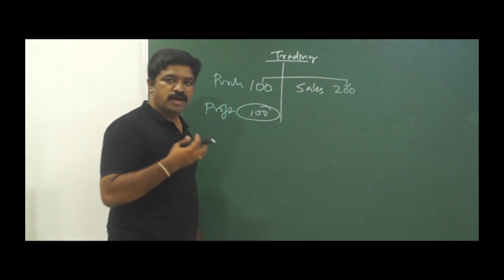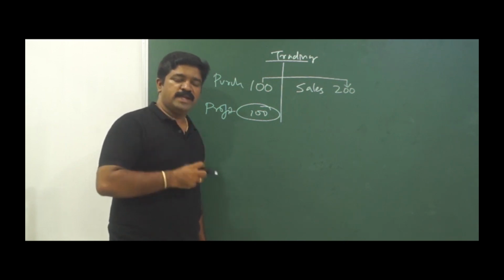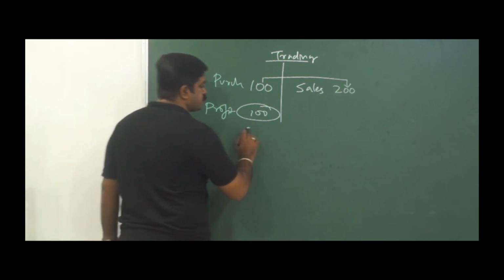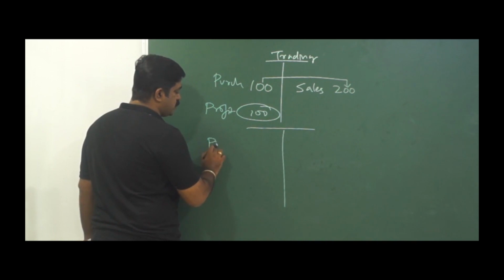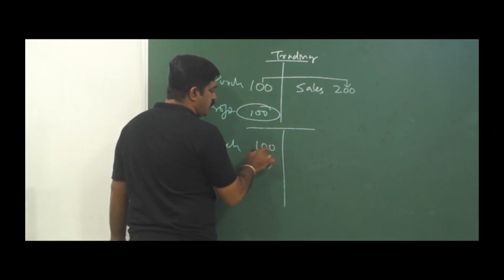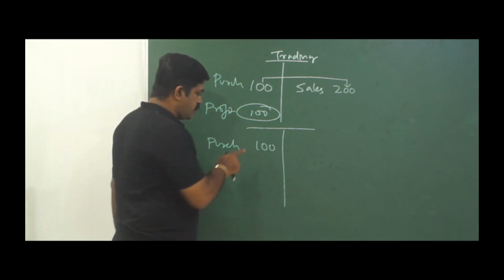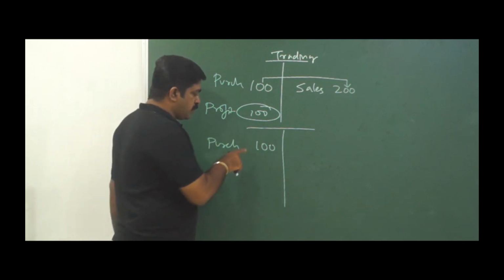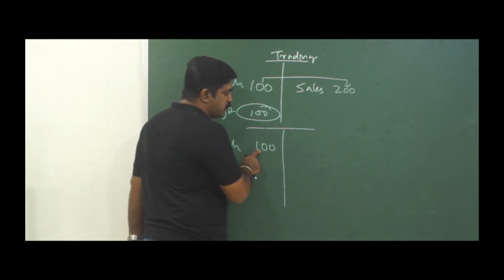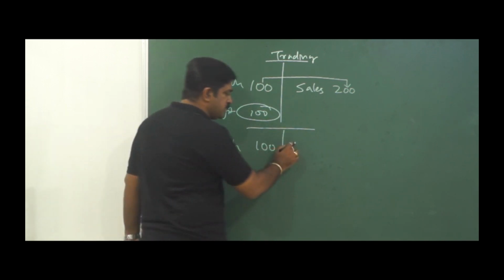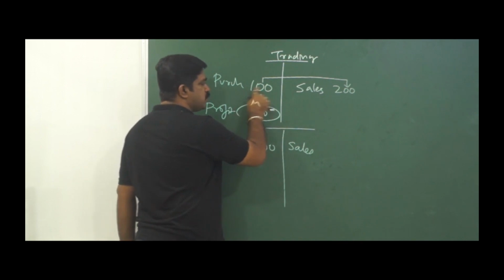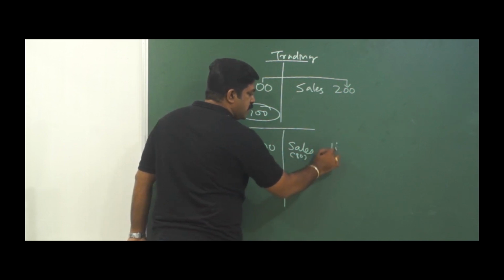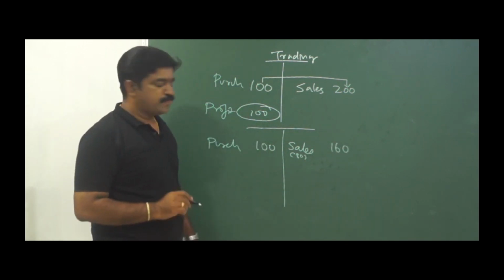This is fine when your entire purchased goods are sold. You have purchased 100 rupees worth of goods and you have sold the entire 100 rupees worth of goods for 200, fine. But think of a scenario where you have purchased goods for 100 but you could not sell all the goods. Out of 100, let's say only goods worth 80 has been sold, at double the profit. It means when 80 is sold at profit, let's say it is going to be at 160, right?